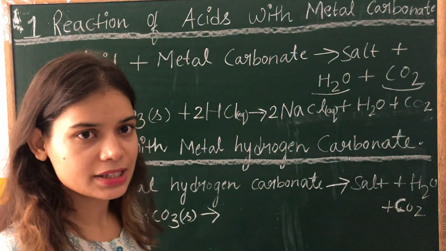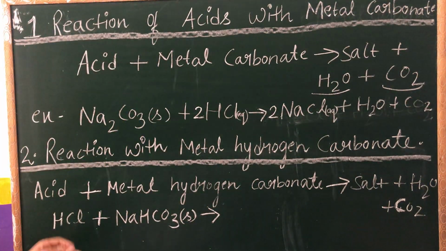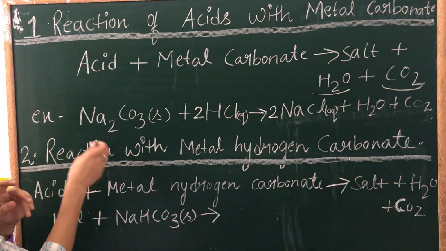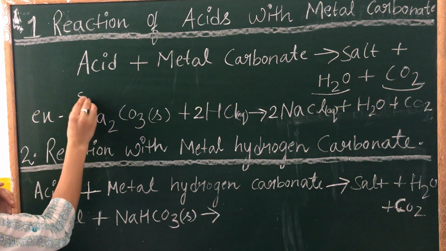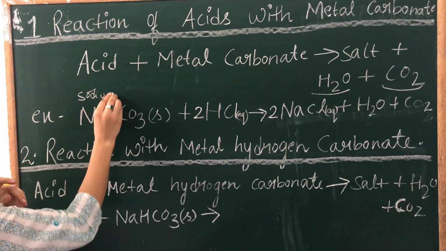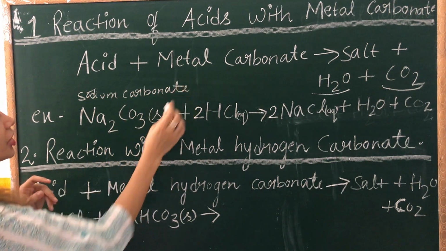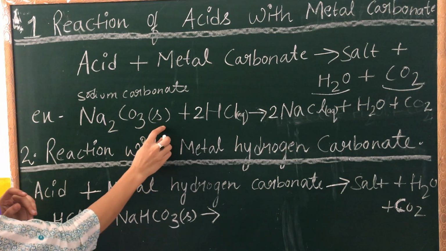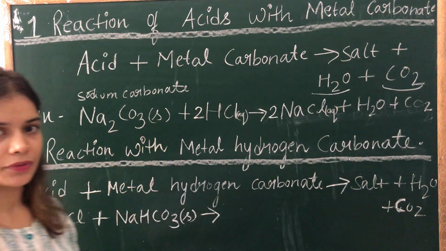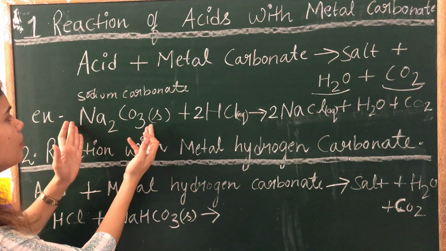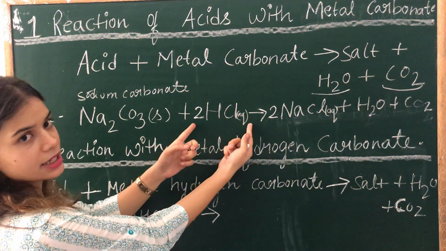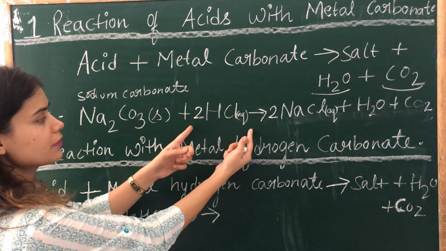Let us take one example, it will be clear. For example, I have taken here Na2CO3. Na2CO3 is sodium carbonate. You know that already. Sodium carbonate, which is in solid form. S is solid, we discussed that physical state. Sodium carbonate reacts with HCl, which is hydrochloric acid. It will give what?